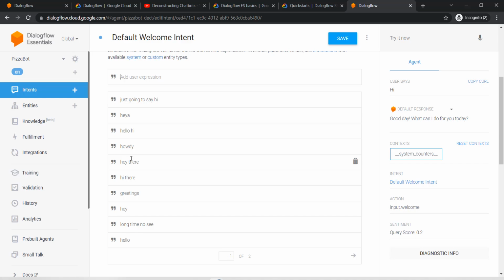The tool uses machine learning, so it actually trains itself based on the samples you have given. The ideal situation is you should at least give 10 samples for the machine learning model to behave properly. Now, whenever somebody says hi or hello, do we have a hello here? Yeah, hello is there, hey is there.